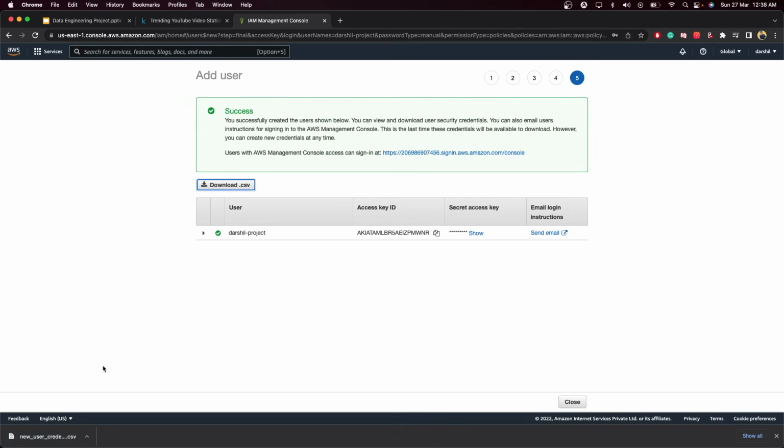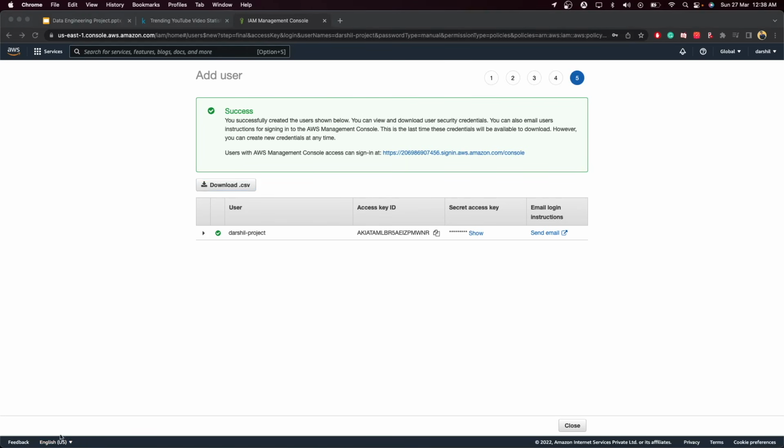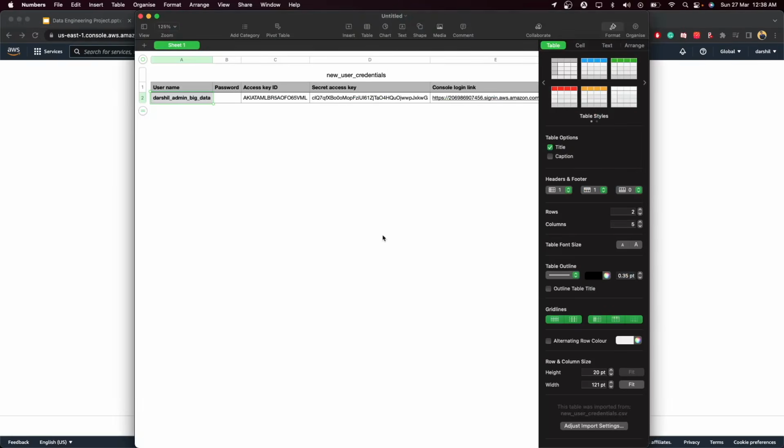One is your access key ID, which is this one, and one is your secret key ID. Never share your secret access key with anyone. For the sake of the tutorial, I will show you what the secret key looks like, and after the tutorial I will delete that secret key so that no one can access my account. Let me open this file and show you what it looks like.